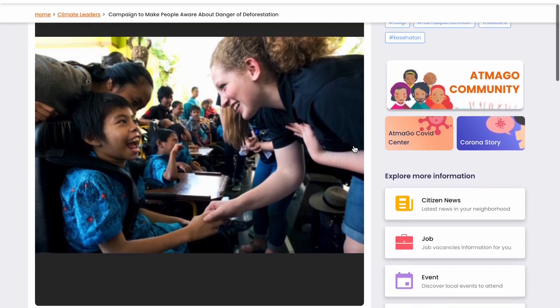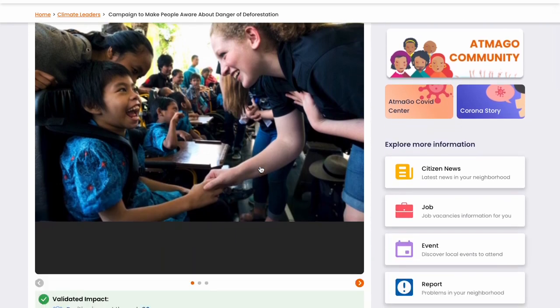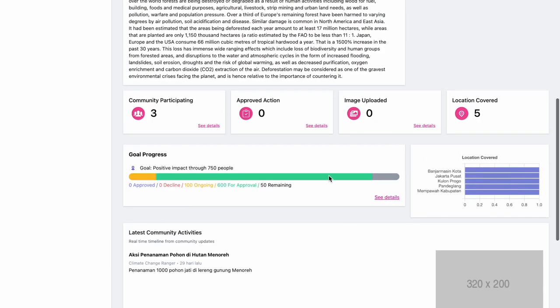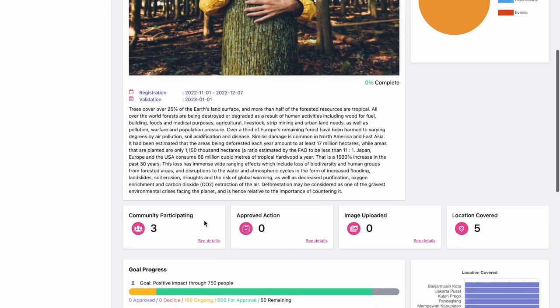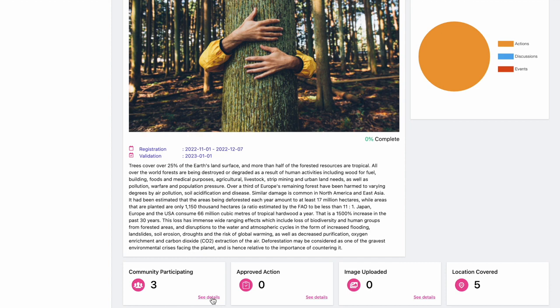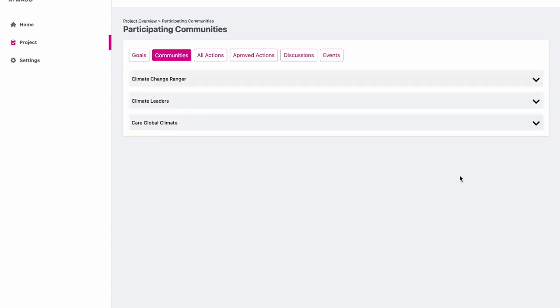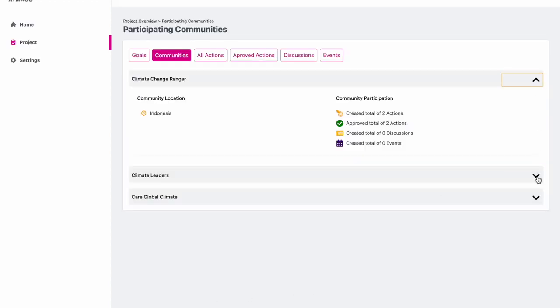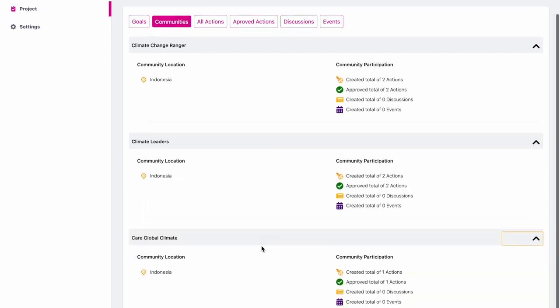It's going to go here, which is what we saw before. And we can also see this list of communities which were participating. We can see where each community is located, the number of actions they have contributed to this project, and the number of discussions or events they have created, because those are also related to the project and helped it for sure.